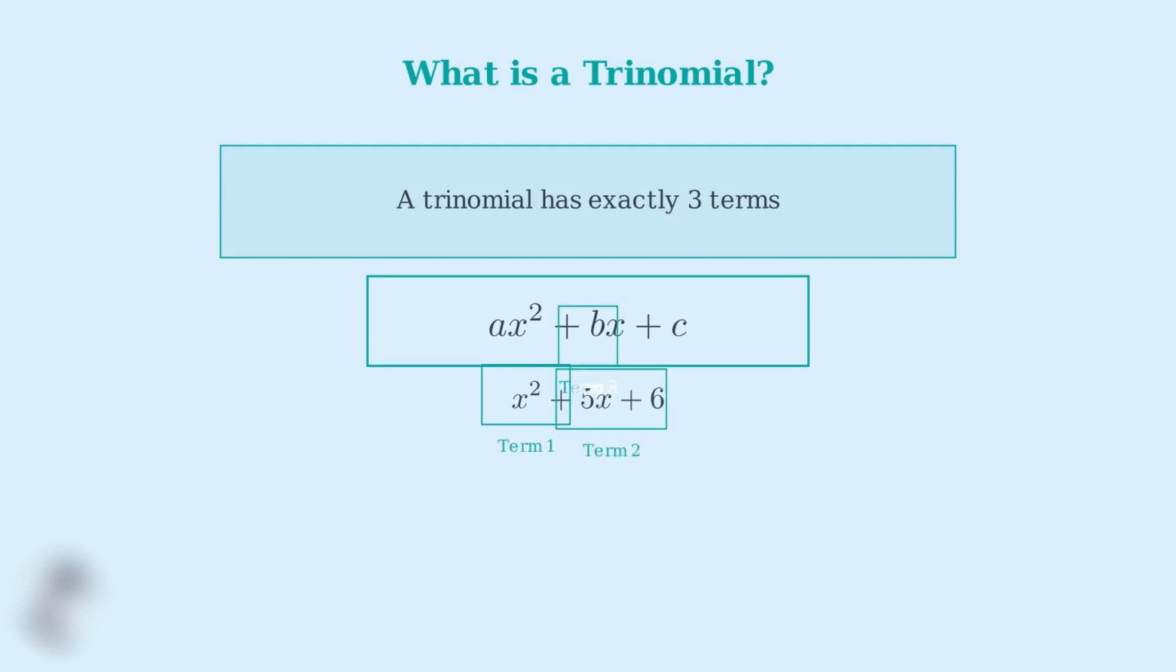Here's x squared plus 5x plus 6. This is a trinomial because it has three terms: x squared, 5x, and 6. Here's another example, 2x squared minus 3x plus 1. Again, we have exactly three terms, making this a trinomial.